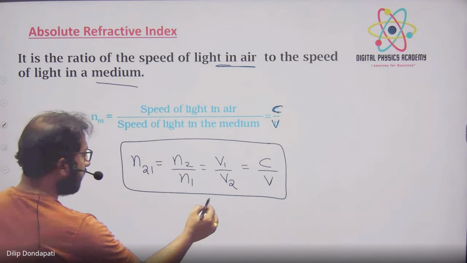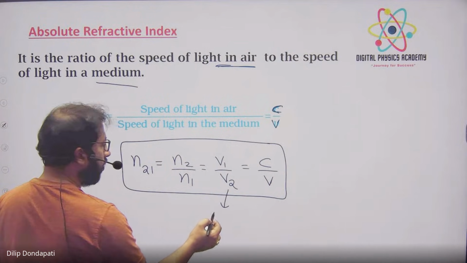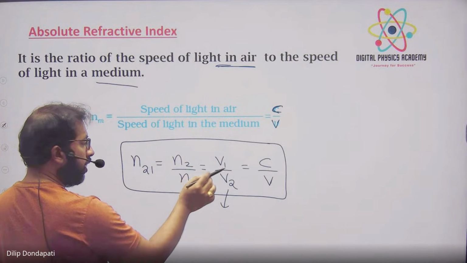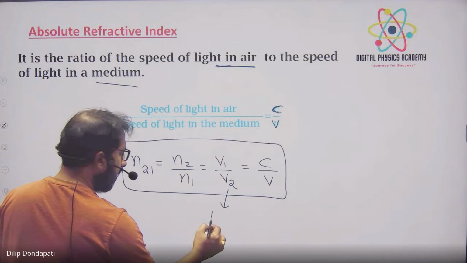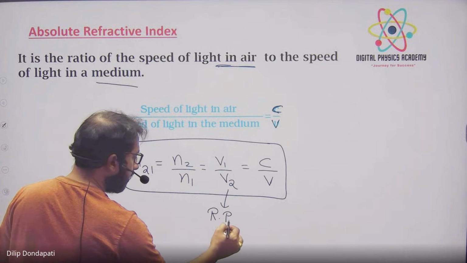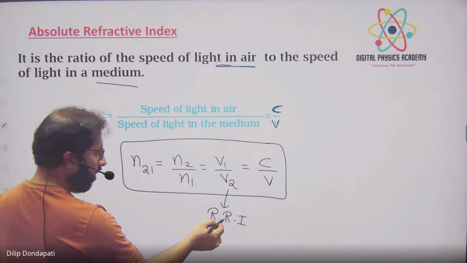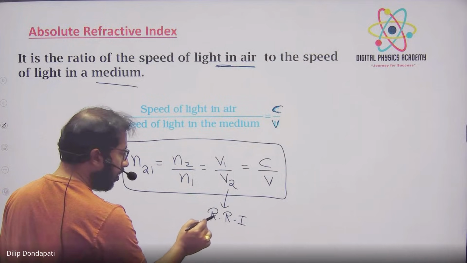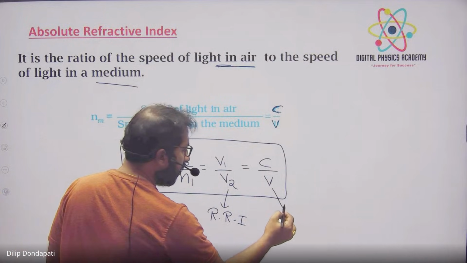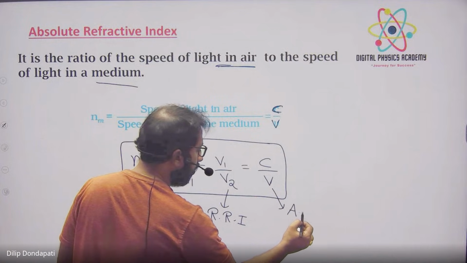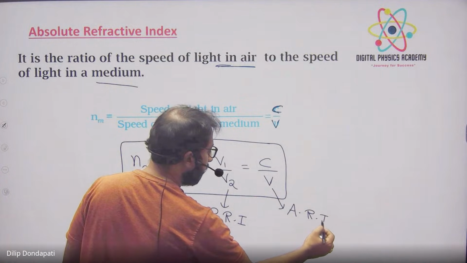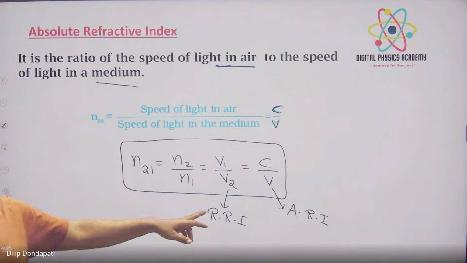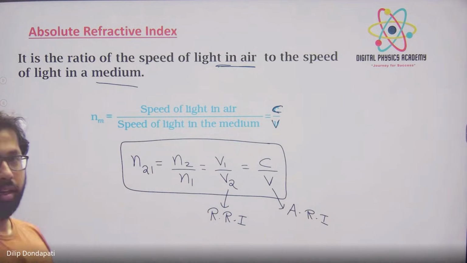Okay, and this type of refractive index, the speed of light in the first medium to the speed of light in the second medium, what do we call it? Relative refractive index. Remember? RRI it will be. Okay, relative refractive index. And this type of refractive index we call absolute refractive index. We studied, right? Absolute and relative refractive index.